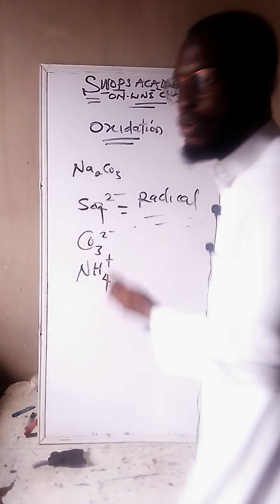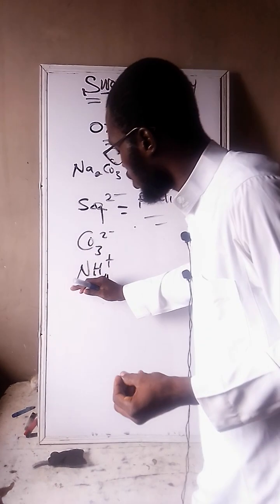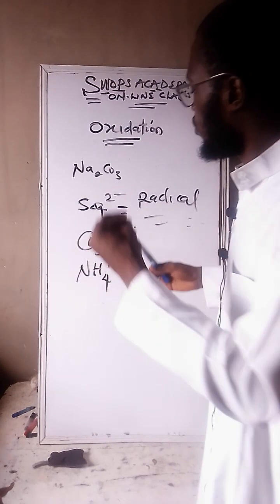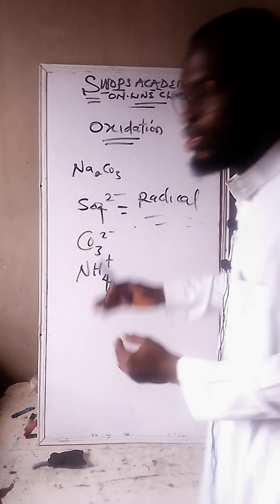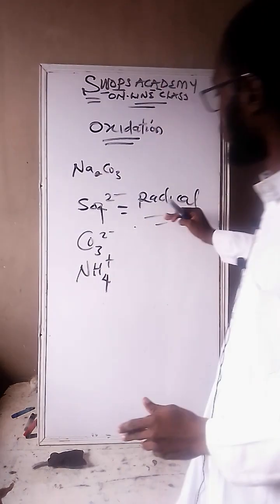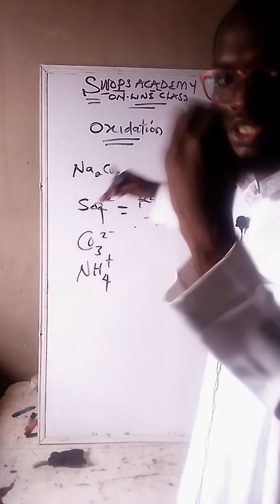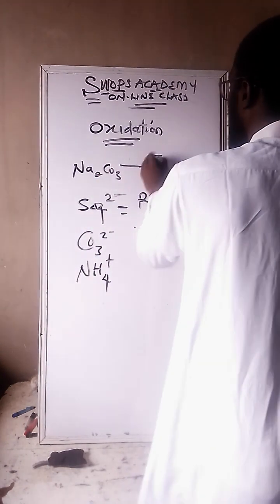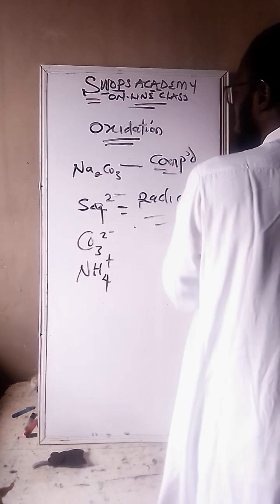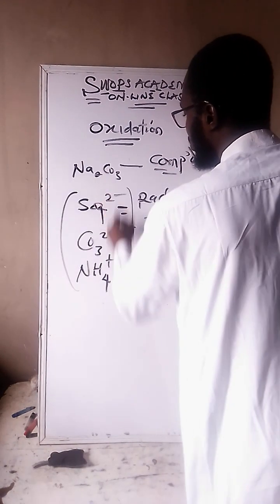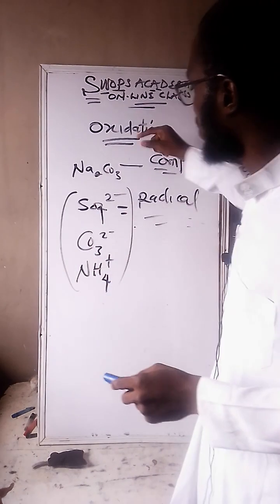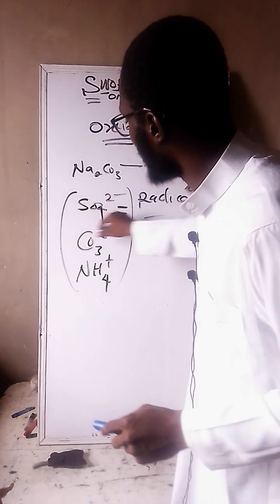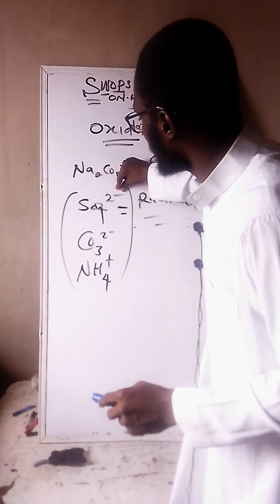The same thing with ammonium: the coming together of nitrogen and hydrogen forms ammonium. Something with a charge, irrespective of negative or positive, is what we call a radical. Physically, you can see this is different from that. What makes us differentiate a compound from a radical is that the compound does not have any charge on it.